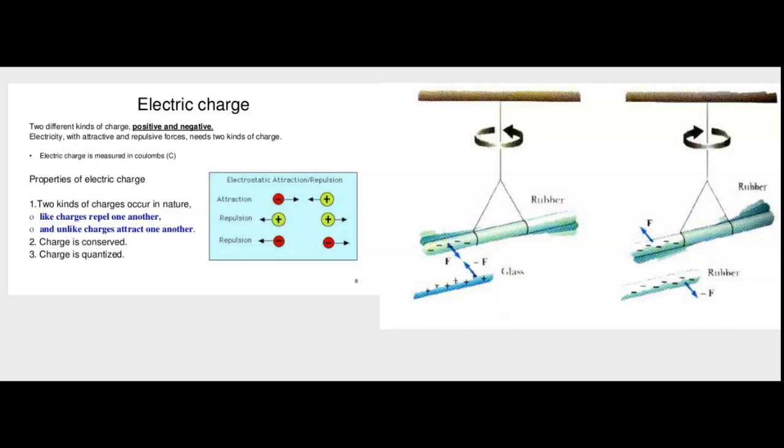This is what is illustrated in this diagram. You can see the rubber, which has a negative charge, and the glass rod, which has a positive charge. When they come together, they experience a force of attraction. Whereas a rubber and a rubber, you can see they are both negatively charged. They'll experience a force of repulsion.